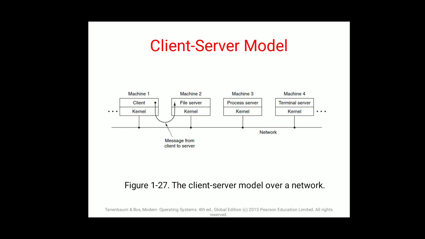However, a trend in modern operating systems is to take the idea of moving code up into higher layers even further and remove as much as possible from kernel mode, leaving a minimal microkernel rather than moving again and again to the kernel mode, that is the actual system mode. We have to work in the microkernels only. That is the reason each and every machine is divided with different processes: client, file server, process server, terminal server, each different, with a single network access, and they can share the data within themselves.